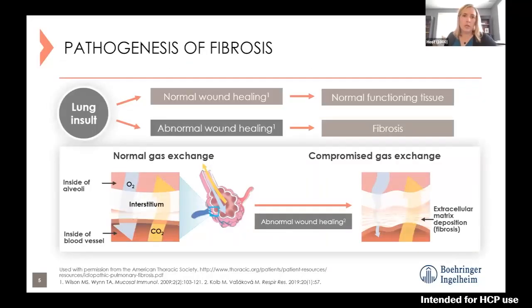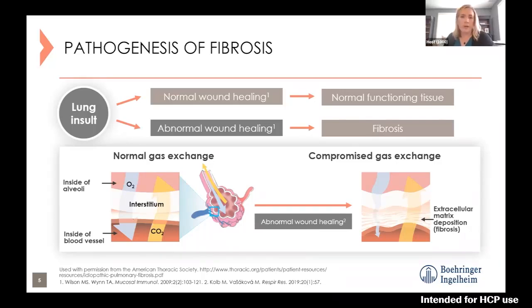Here on this slide, we see the pathogenesis of fibrosis. There are 2 pathways that can happen. Starting on the left, we have an insult to the lung, and then a normal lung would follow a path of normal wound healing and allow the lung to return to normal functioning lung tissue. However, in interstitial lung disease and then that developing into fibrosis, a pattern of abnormal wound healing can happen.